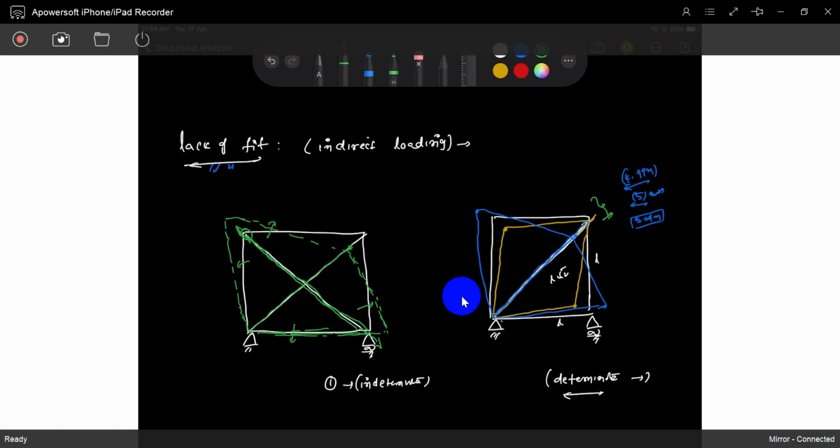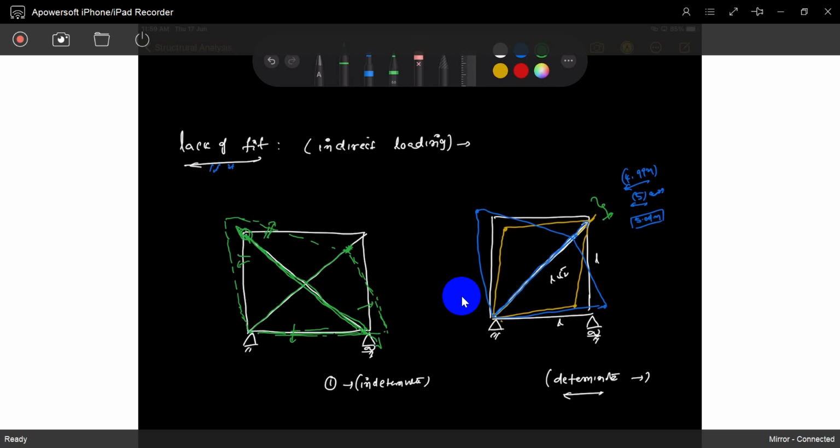So see, if there is a lack of fit, you forcefully fit the member inside the truss element. Automatically the opposite member gets a tensile force. This tensile force is balanced by these two members. So automatically every member gets extra stresses, indirectly.